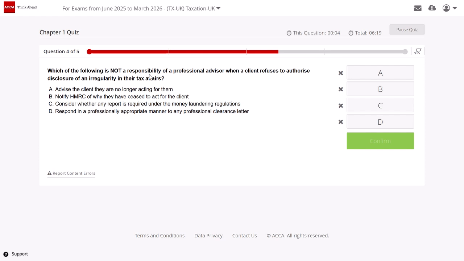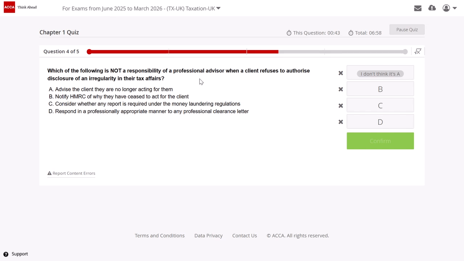Okay. Question 4. Which of the following is not a responsibility of a professional advisor when a client refuses to authorize disclosure of an irregularity in their tax affairs? A. Advise the client they are no longer acting for them. B. Notify HMRC of why they have ceased to act for the client. So A is something, can I say, correct? This is my responsibility. If I'm not acting on behalf of the client, I need to tell my client that I won't be acting for you anymore. So A is ruled out because I need to say which is not a responsibility. So A is my responsibility.